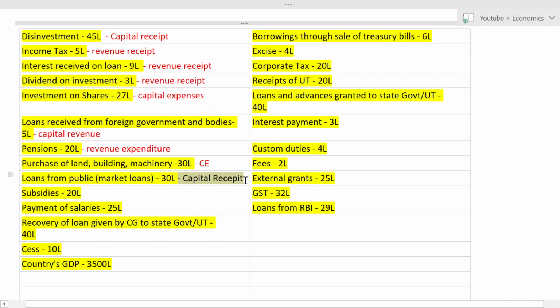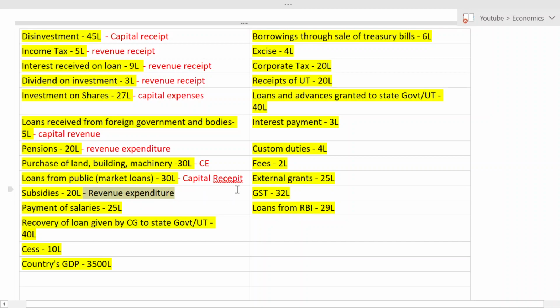Okay, next one. Subsidy. Subsidy is nothing but giving more incentives, like for a gas cylinder, you get a subsidy, right? Now you tell me for subsidy: whenever you purchase a gas cylinder for home, you will get a subsidy. So it is recurring in nature. If it is recurring in nature, it will be revenue. The government is providing the subsidy, so money is going out for them. So it is expenditure.